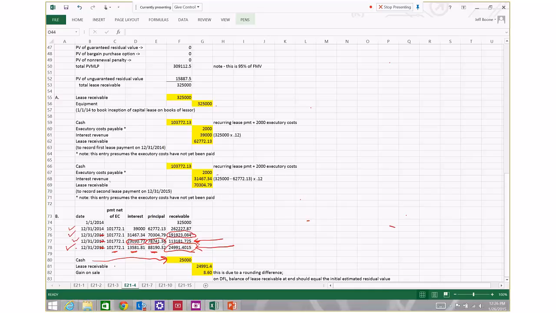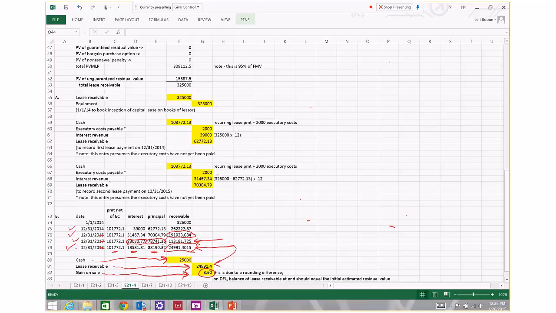They remove the lease receivable account from their books by crediting it for its current balance of $24,991.04, and then they recognize gain on sale equal to the excess of the cash received over the carrying amount of the receivable, $8.60.